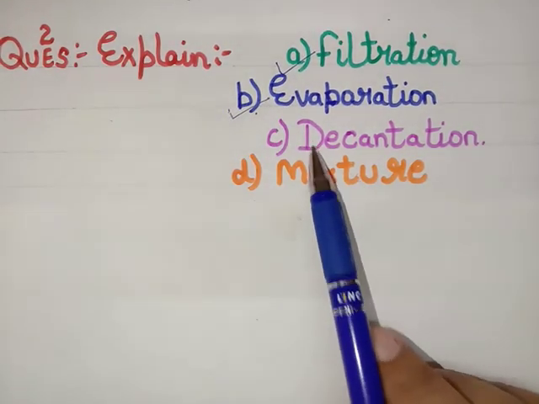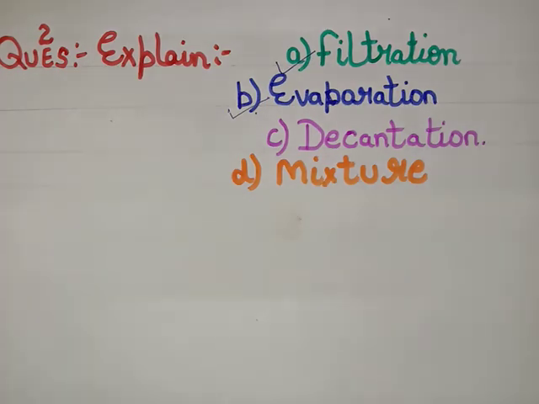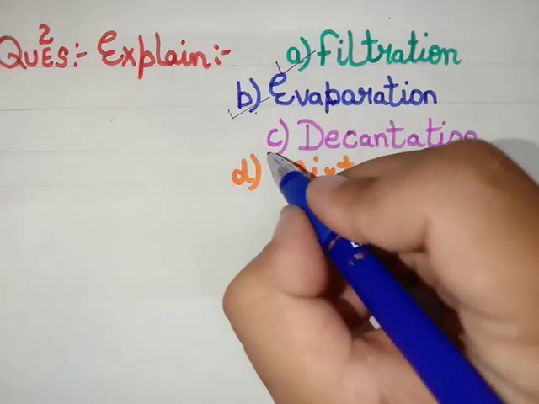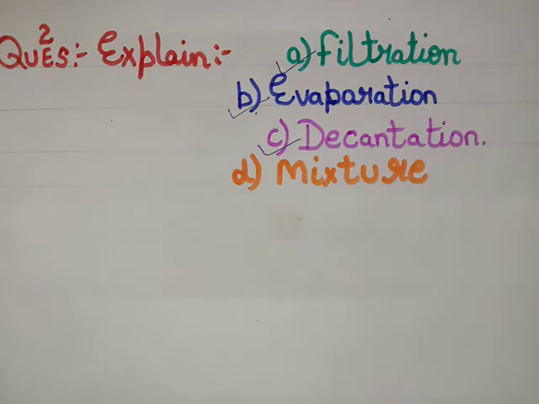Let's move to decantation. Again start up with a new line. Put heading decantation in a new line. Start writing its definition. The process that involves pouring out the liquid from one container into another without disturbing the sediments is called decantation. This also we are done.